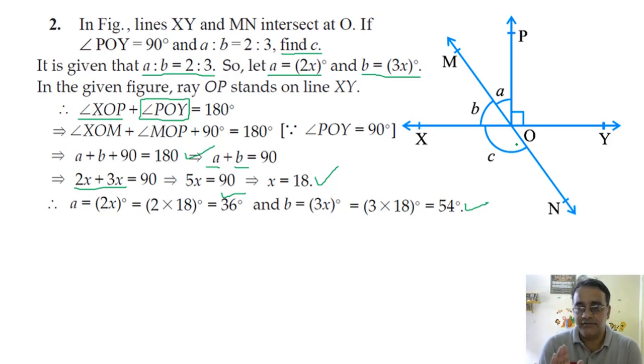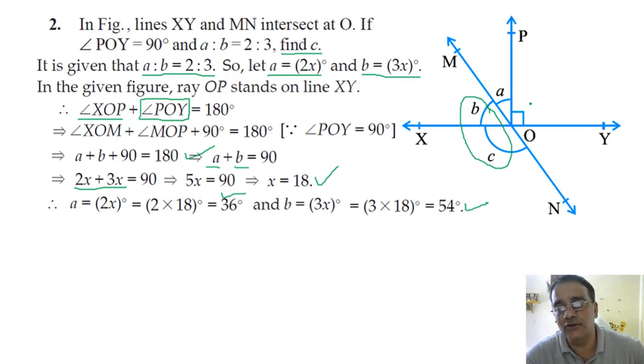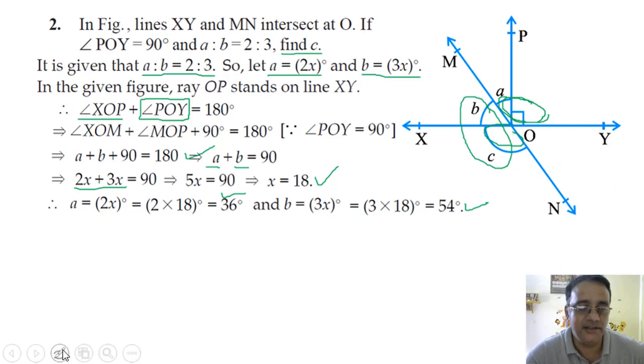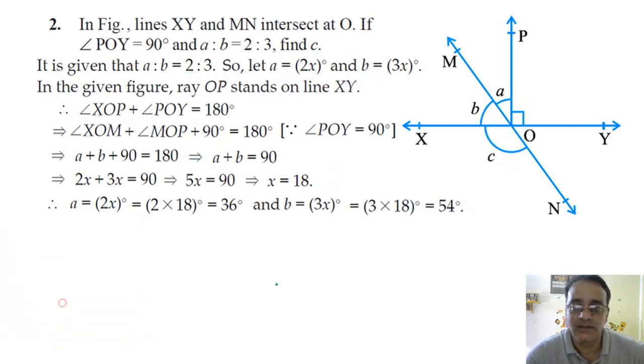For C, we have two methods. Either we can take these two angles, B plus C. What is the value of B plus C? 180 degree. Or we can use this also. ये पूरा जो angle है, the complete angle, this one and this angle, these are equal. Why these two angles are equal? Vertically opposite angles. So we will see both the methods.